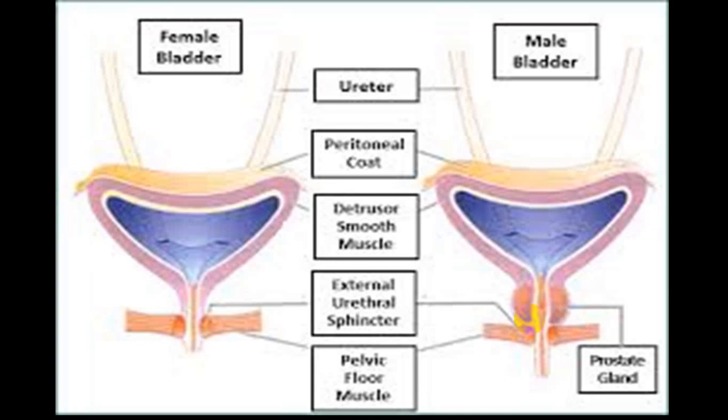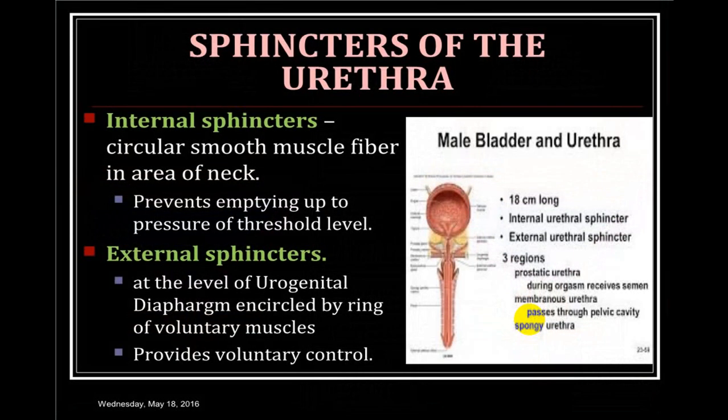This detrusor muscle is supplied by sympathetic as well as parasympathetic supply. At the vesico-urethral junction, there is a formation of an internal sphincter which helps in retention, or what we call storage, which is supplied by both sympathetic as well as parasympathetic nerves. The pelvic floor muscles form the external urethral sphincter, which is supplied by the somatic nerve from sacral segments S2, S3, S4. So there are two sphincters: the internal sphincter and the external sphincter.